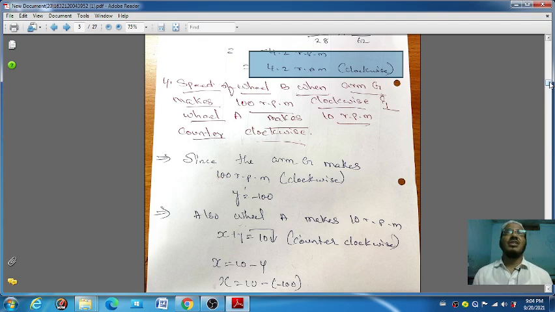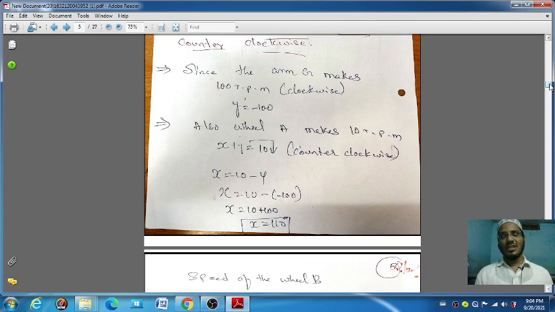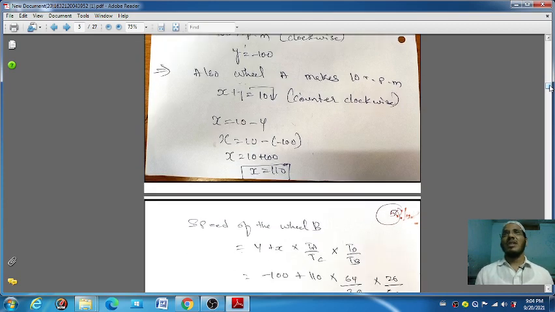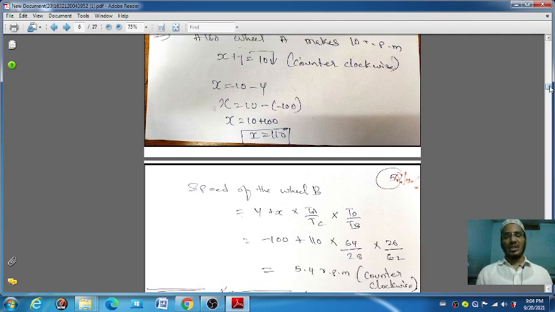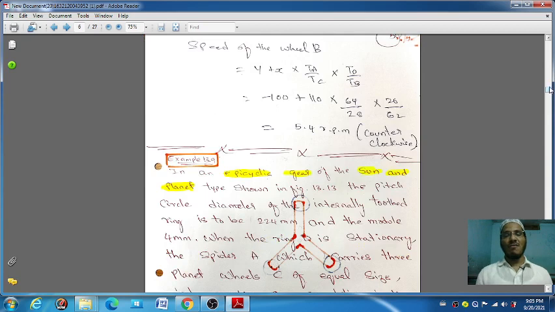The question is saying the gear A is moving at 10 rpm. Then you have to calculate the value of x, and then substitute these x and y values in the speed of wheel B formula with the help of the number of teeth. Then you will get the speed of the wheel B.